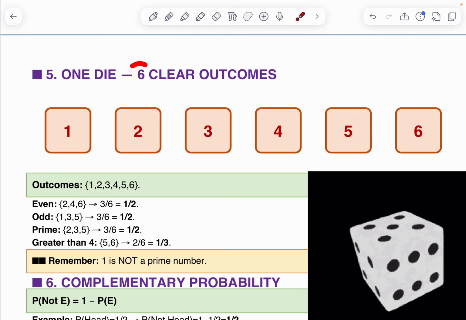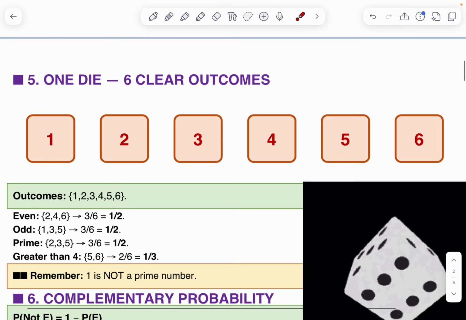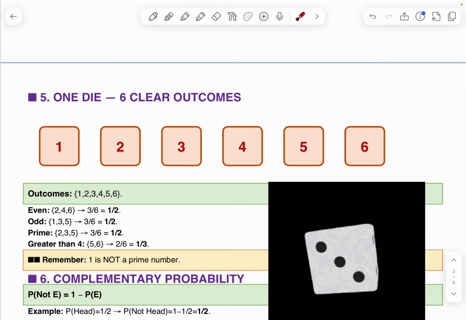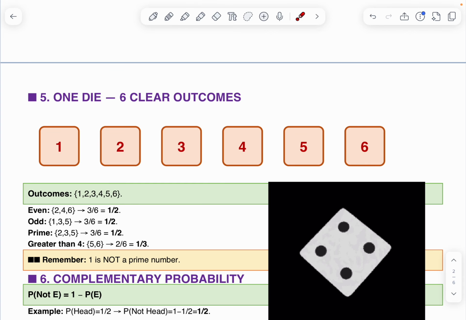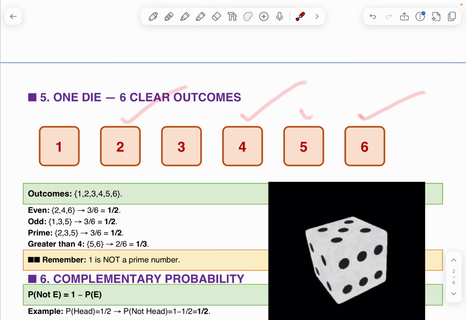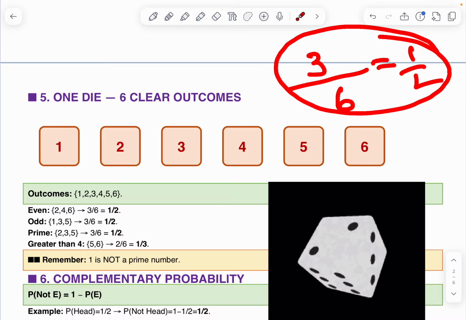Suppose we are tossing this dice. What is the probability of getting an even number? Here you can observe 2, 4, 6. These are the even numbers. Total outcomes 6, total even numbers 3. Therefore the answer is 1 by 2.